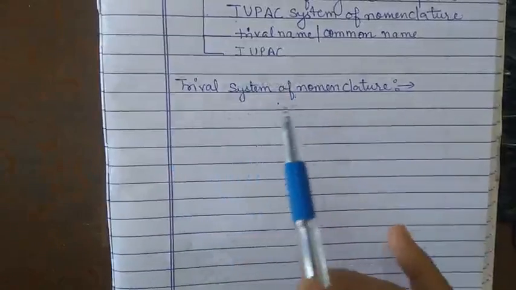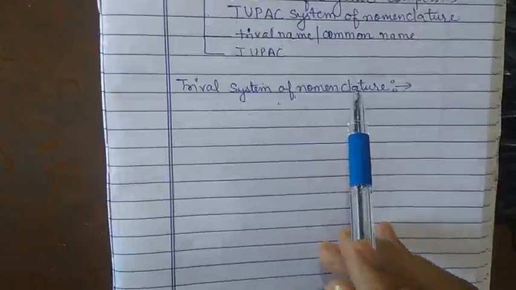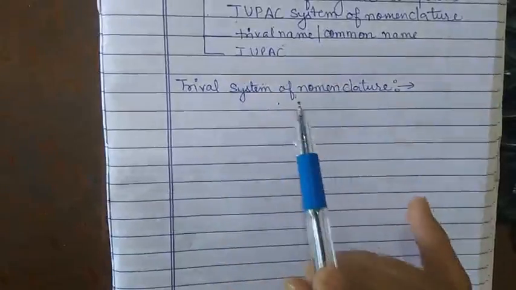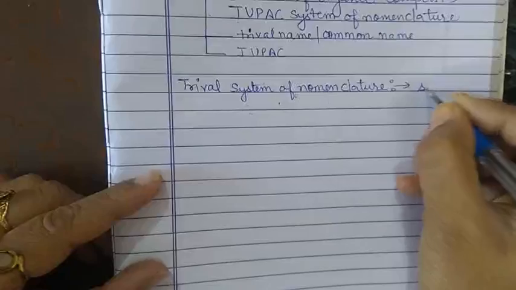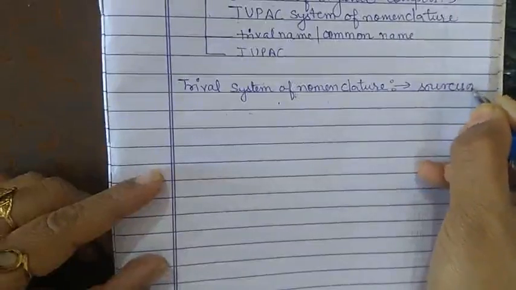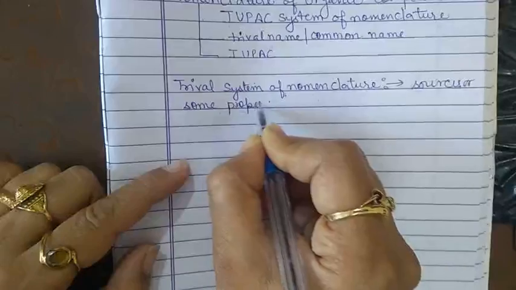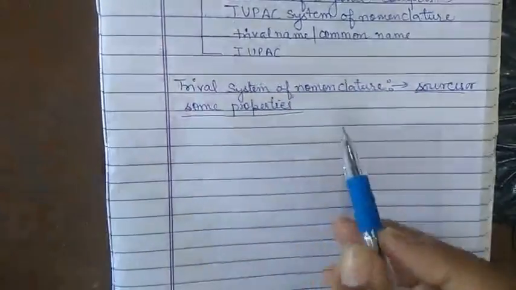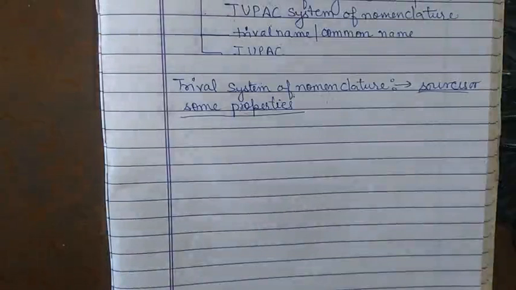It is the oldest system of nomenclature in which the names of organic compounds were assigned on the basis of their sources or some properties. So this is the criteria, sources and property. This is the criteria for the trivial name or the common name. For example, acetic acid.